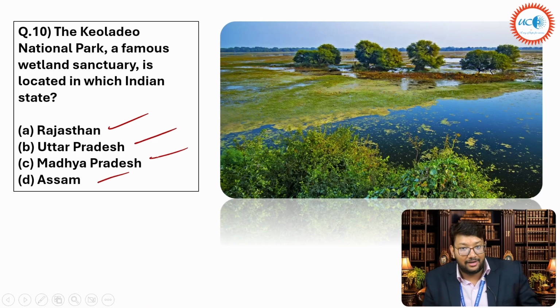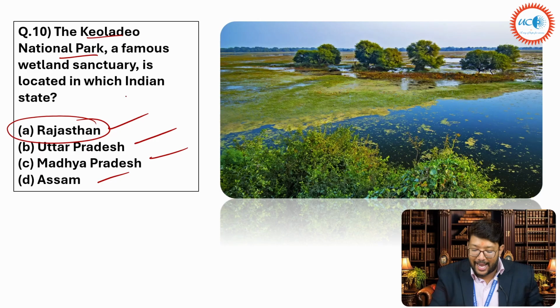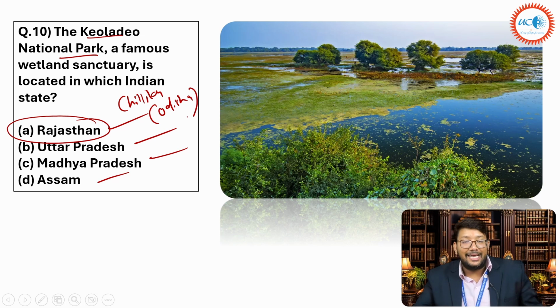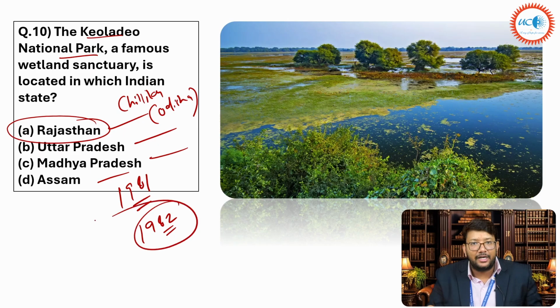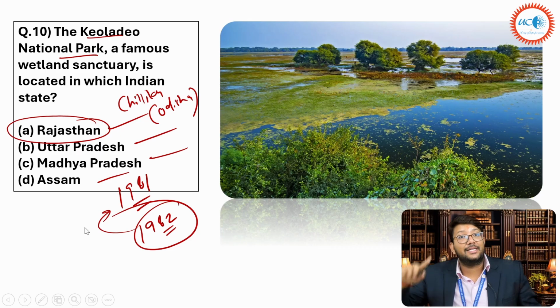So if you have watched my earlier video, you know Rajasthan is the right answer, because Keoladeo National Park and Chilika Lake, the largest brackish water lake in India, in Odisha, were the first wetlands designated as Ramsar sites. Okay. They were designated in 1981, please remember, and we officially joined in 1982. Just before we joined, we officially signed. Just before that only it was designated as the Ramsar sites, and in the Montreux record also it was later added.